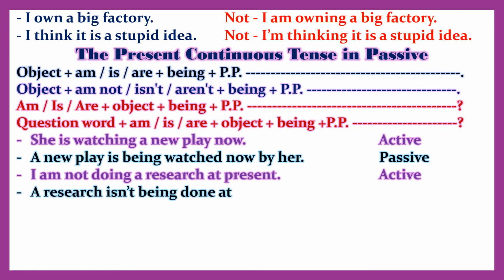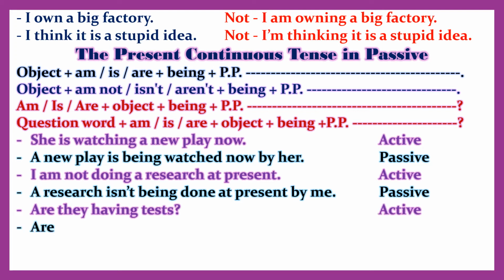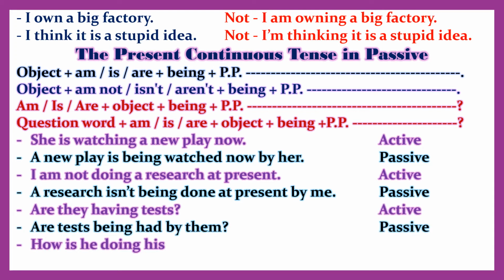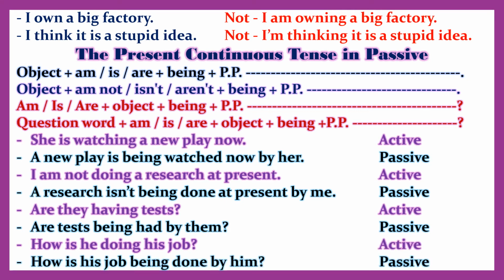She is watching a new play now. Active. A new play is being watched now by her. Passive. I am not doing a research at present. Active. A research isn't being done at present by me.